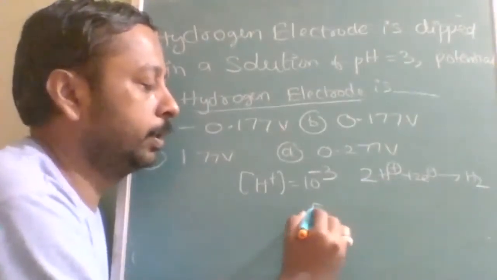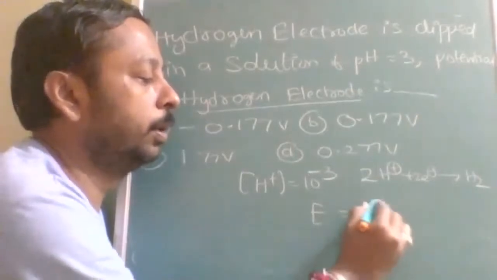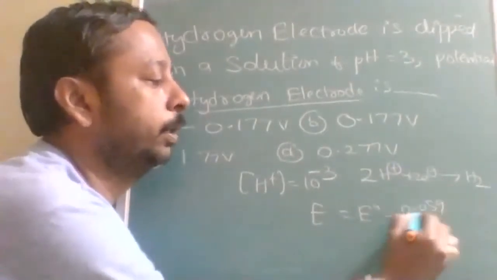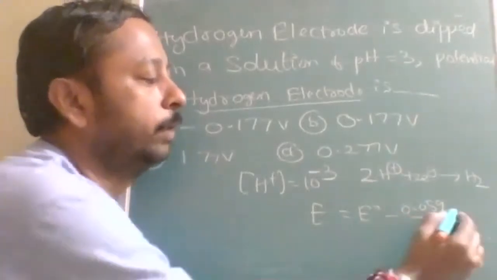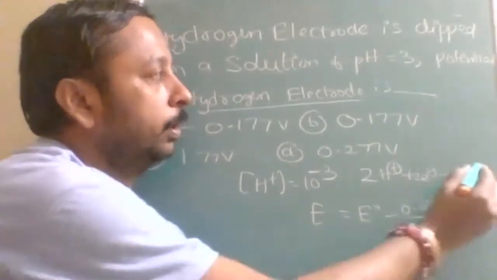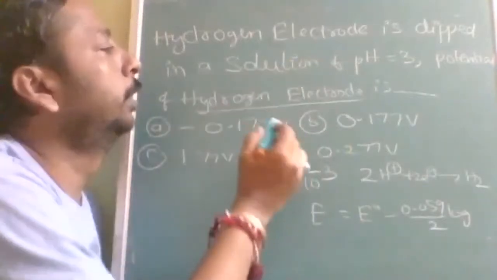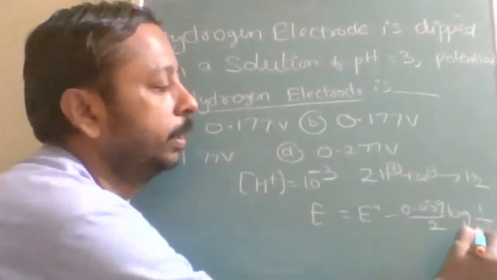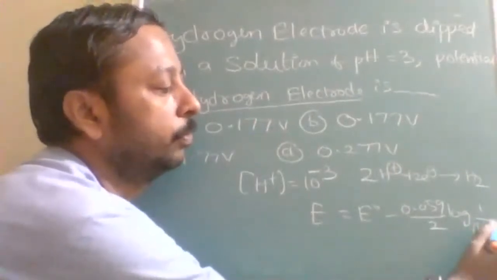So, E is equal to E naught minus 0.059 by n, where n will be 2 here. Nothing is given about pressure, so you will take it as 1, and it will be H plus to the power of 2.